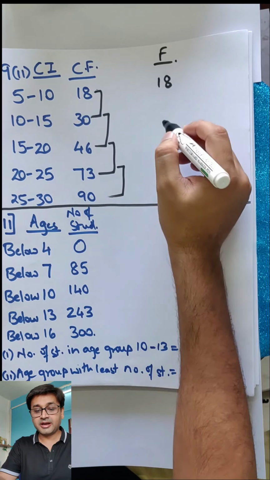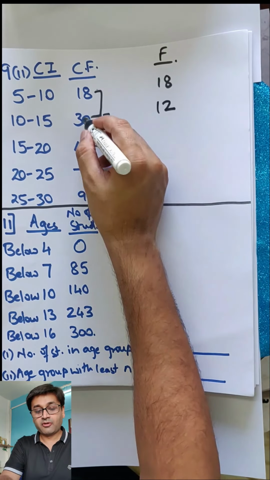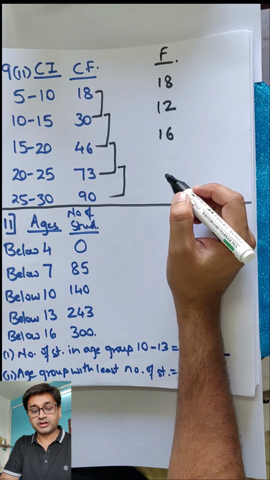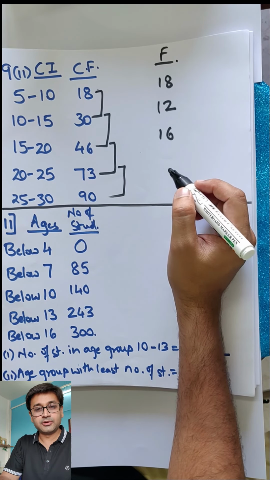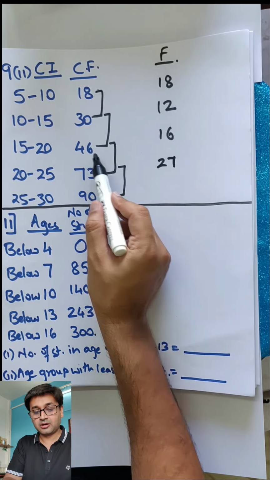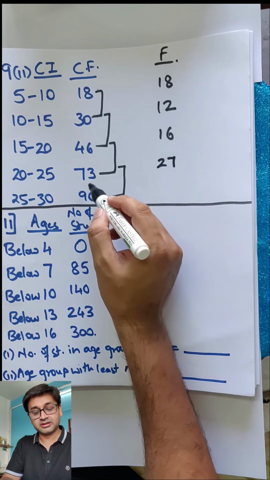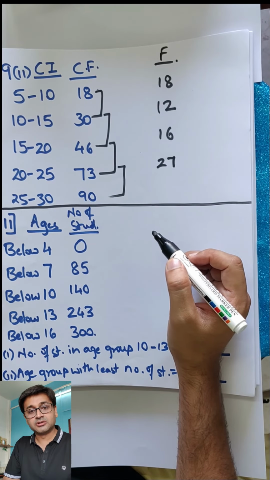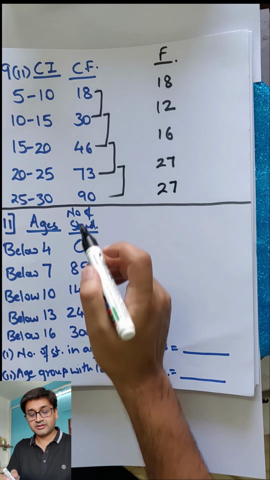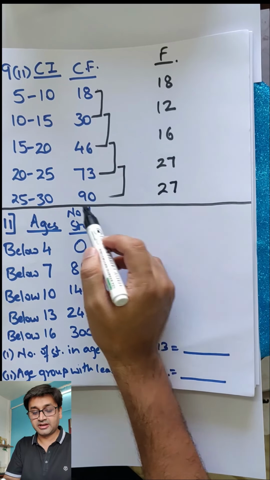Clear? So 30 minus 18 will give you 12, 46 minus 30 will give you 16, 73 minus 46, I don't know how much, 50 plus 23, 27. Is it correct? Let's count. 1, 2, 3, 4, 5, 6 and 1, 7. Correct. 73, 90. How much will it be? 27 again. 2 times 27. Let me check. 7 plus 3, 10. 7, 8, 9, 10. Perfect.